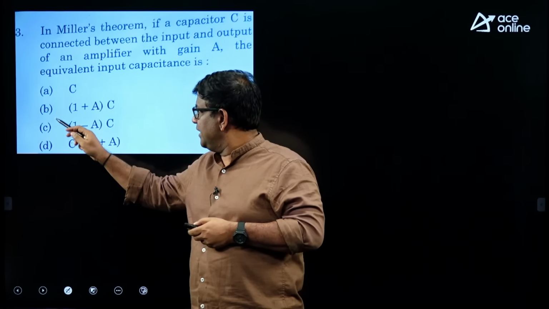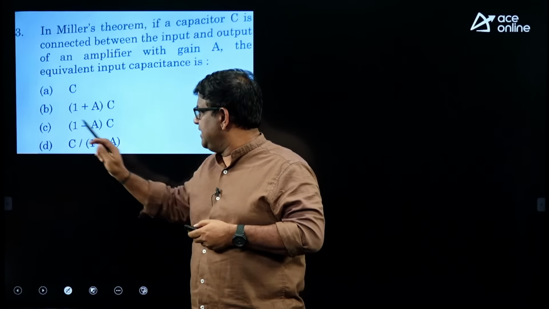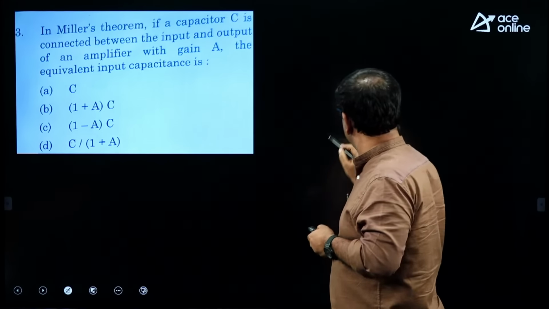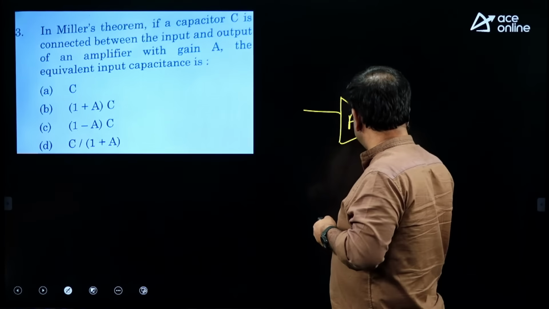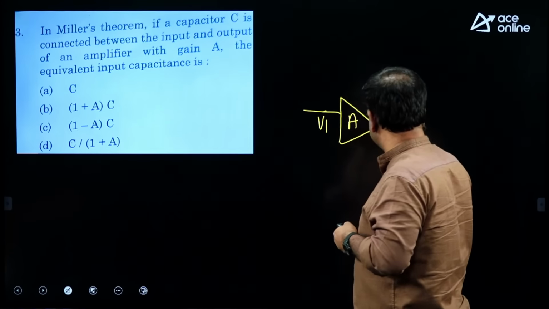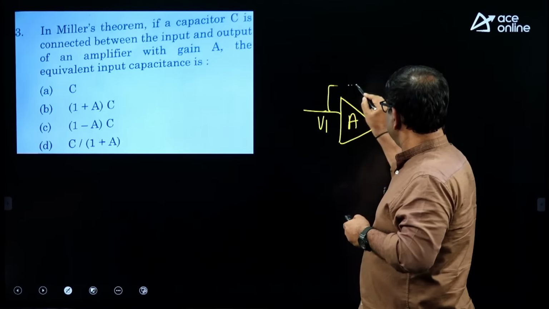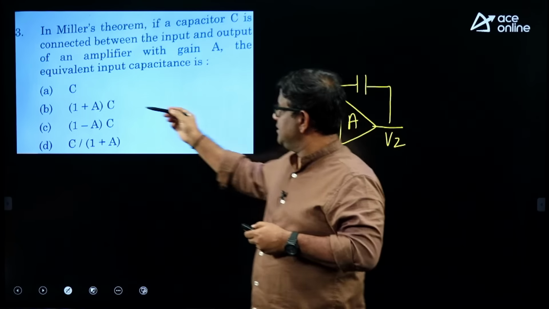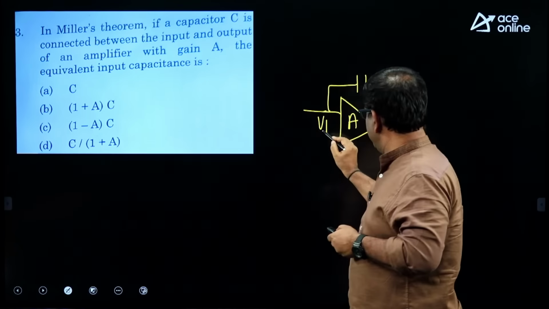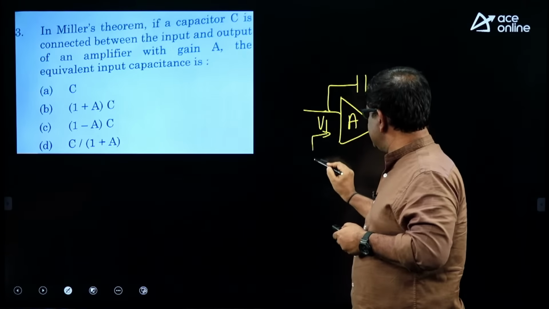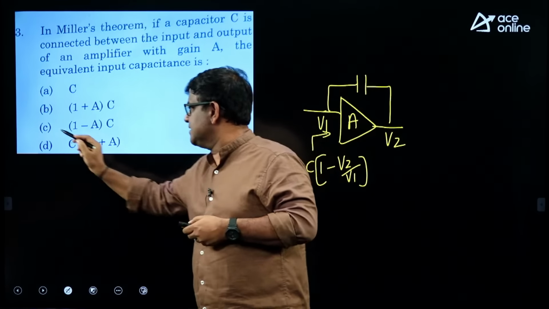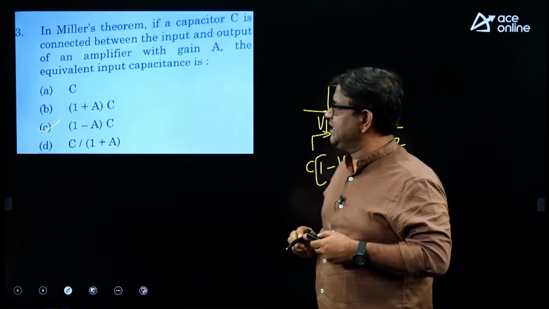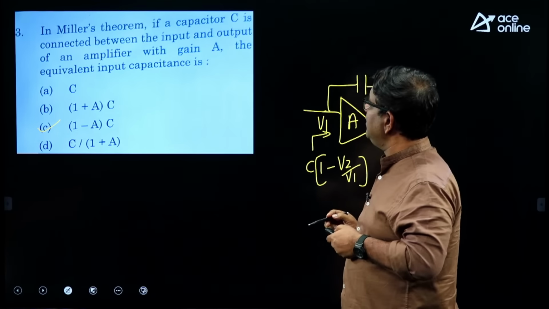So, out of A, B and C, B and C can be two options, but we know according to Ohm's law, current is potential difference by resistance. So, out of these two options, which is the correct one? So, the capacitance current is going to be C multiplied by V2 minus V1, okay, because current is potential difference by resistance. So, that means option C is the right option.